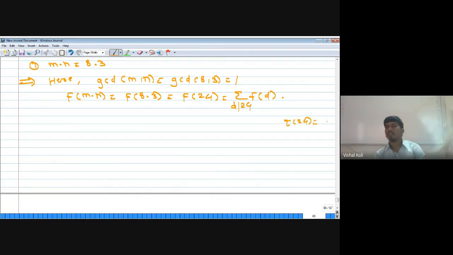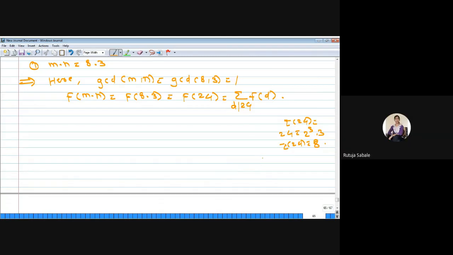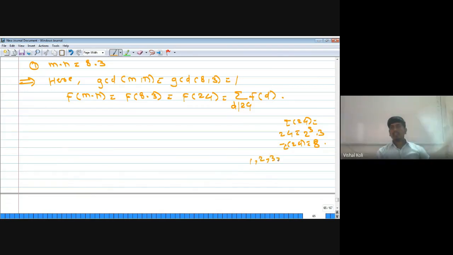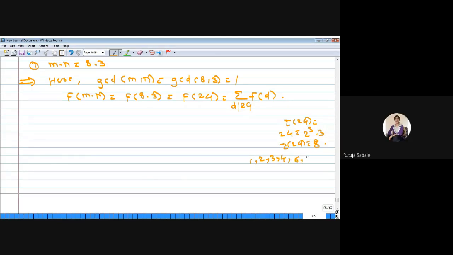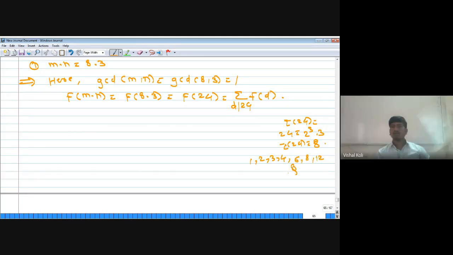The number of positive divisors, tau of 24, is found by first expressing 24 as a product of primes. This is 8 into 3, which means 2 cube into 3. Then the number of positive divisors is (k1 plus 1) into (k2 plus 1): 3 plus 1 is 4, into 1 plus 1 is 2, so 4 into 2 will be 8. Now, which are those divisors? 1, 2, 3, 4, 6, 8, 12 and 24. These are the 8 divisors of 24.